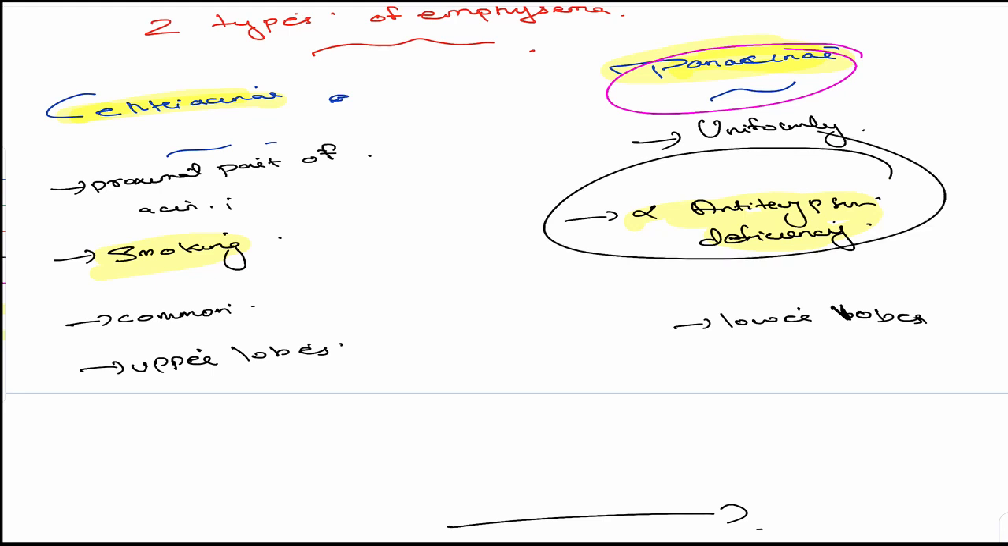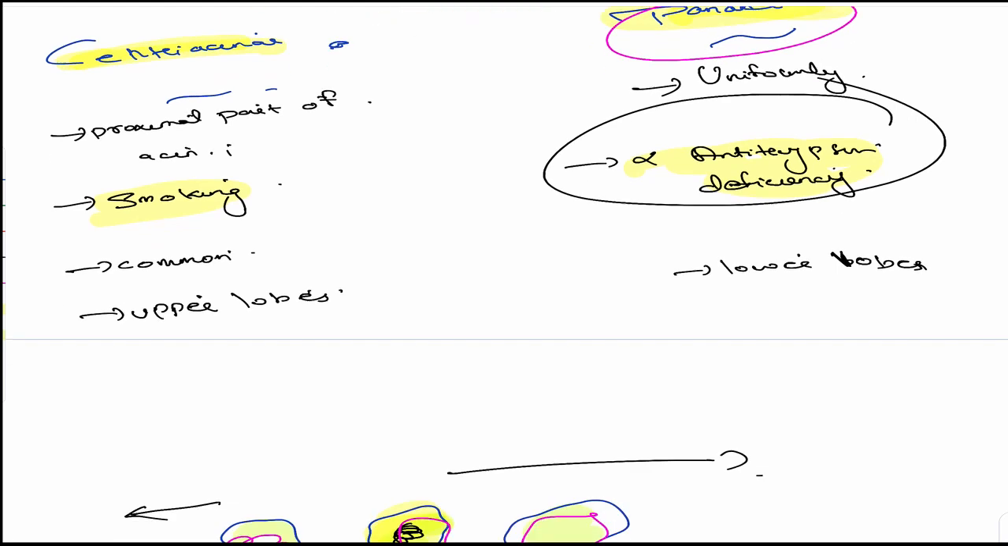This is a question which was asked. Alpha antitrypsin deficiency is seen in which type of emphysema? It is seen in the pan-acinar emphysema because a deficiency of this enzyme will affect entirely, not just a simple area.